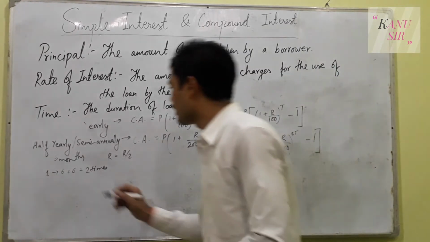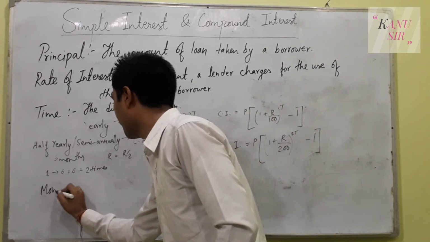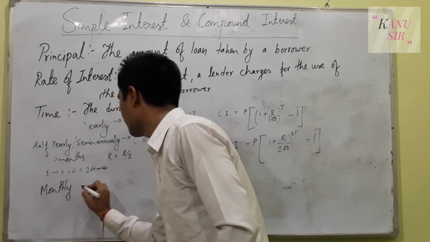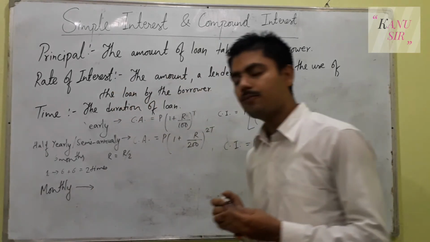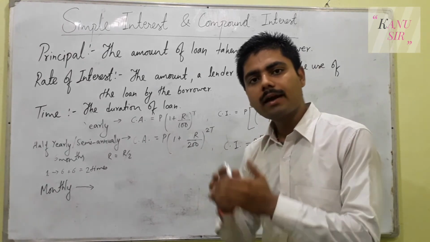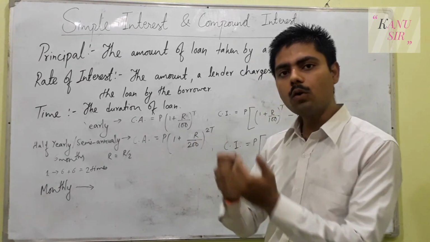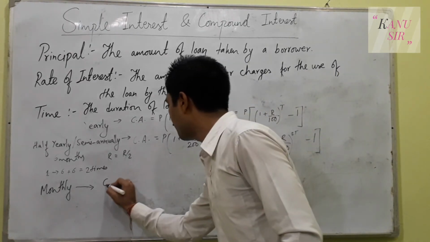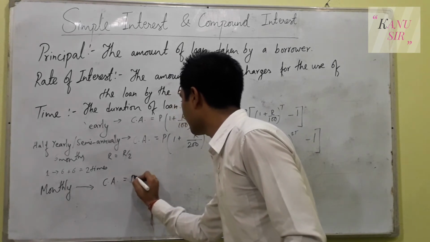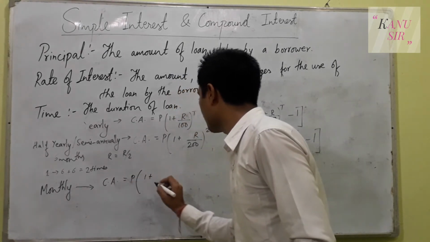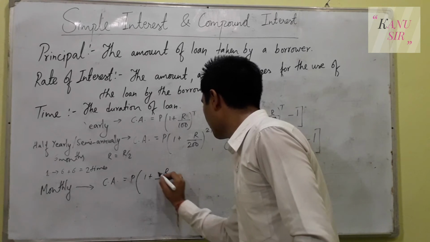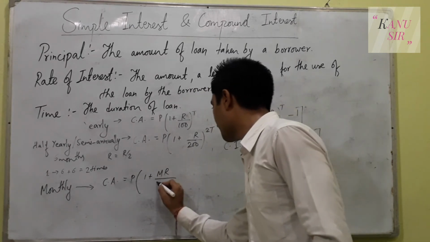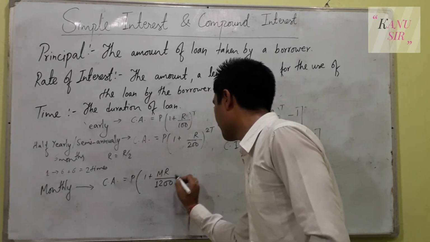And if it is asked monthly, it means if you have to pay the compound interest every month on the loan you have taken, then the compound amount in that case will be 1 plus MR upon 1200.